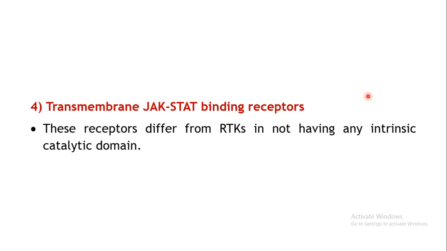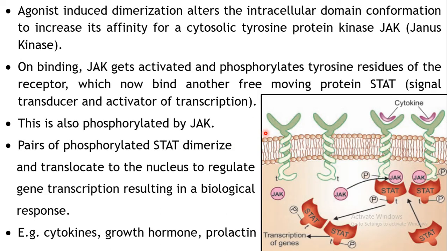Then coming to the next type of receptor, that is the transmembrane JAK-STAT binding receptor. Now here RTKs are not involved, that is, your receptor does not have any intrinsic catalytic domain. The receptor does not have any enzymatic property. Just like in the previous case we have seen that the intracellular domain itself has the enzymatic property, which gets activated upon the binding of your agonist and dimerization. But that is not the case with this type of receptor.